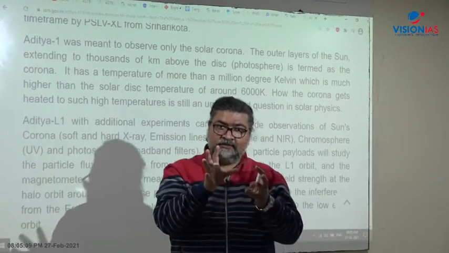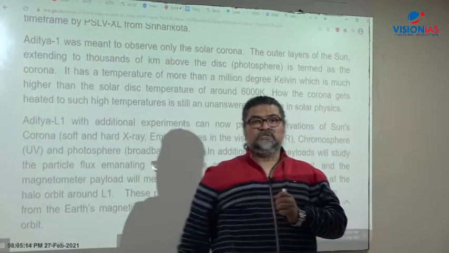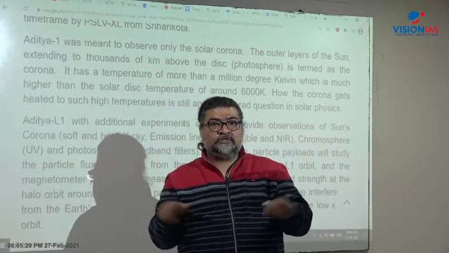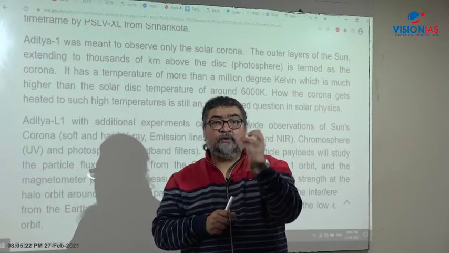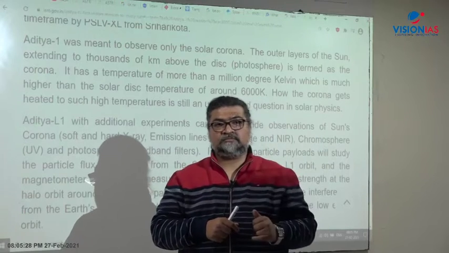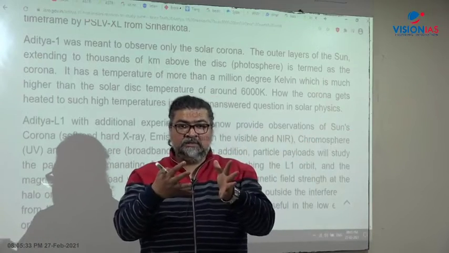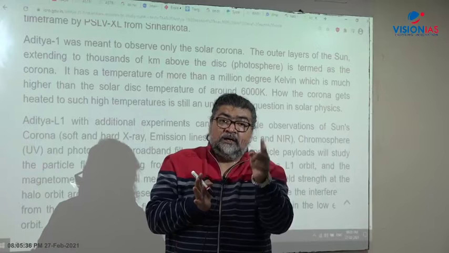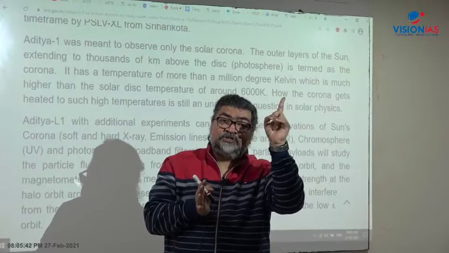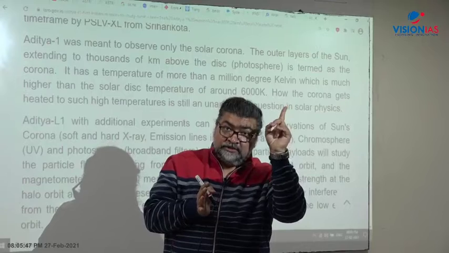The technical word for solar flares is coronal mass ejection, CME. In a time period of 11 to 12 years, the outer corona of the sun ejects powerful waves and particles which have influence on space weather. Such powerful waves and particles reach the earth and affect the earth's atmosphere, where the ionosphere gets affected, and our communication system gets affected because of the coronal mass ejection, because of the coronal solar storm